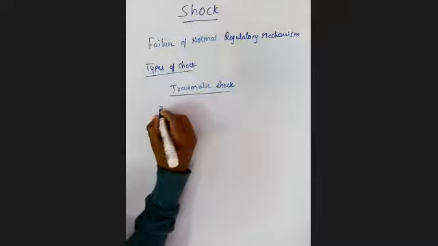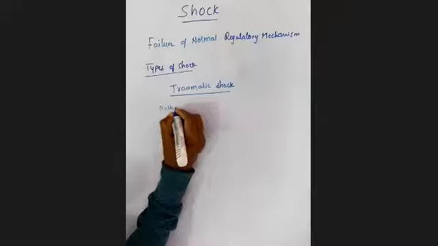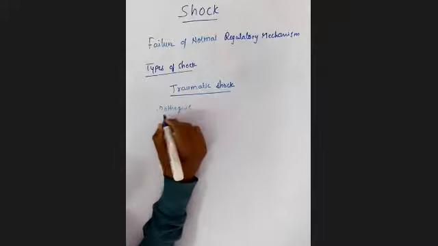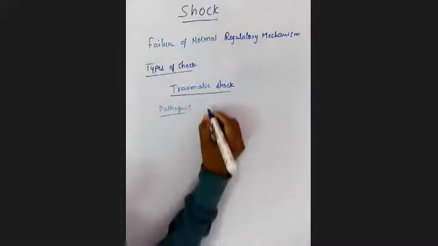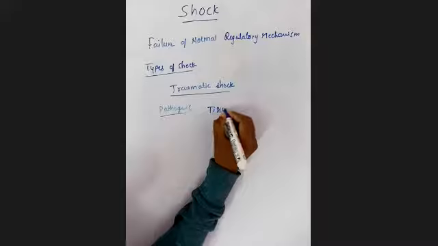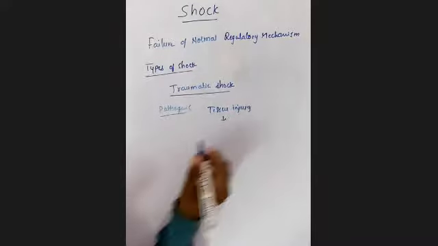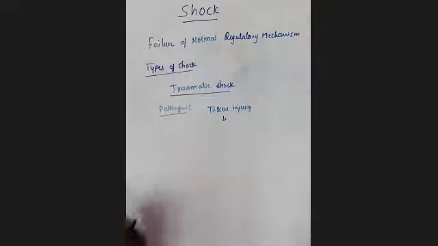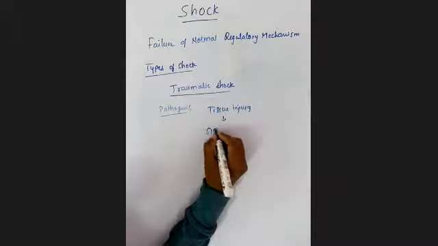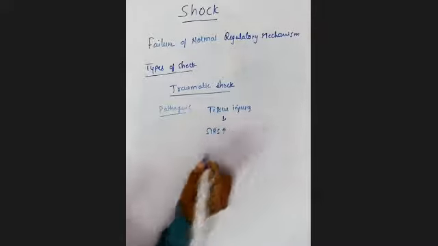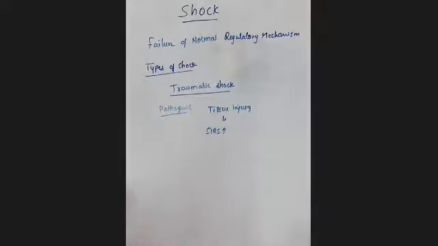Next, regarding the pathogenesis, suppose there is any tissue injury because of some major accident. Then SIRS is going to be increased.